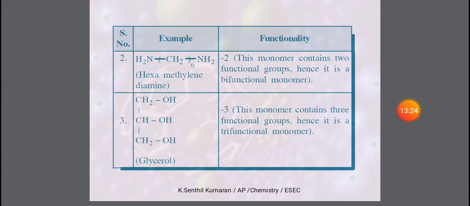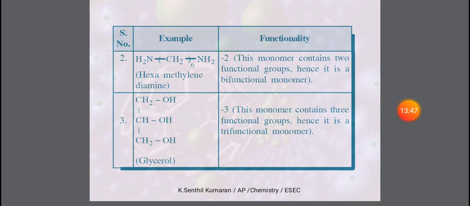Then a simple example, hexamethylene diamine. Hexa means 6, methylene means CH2, diamine. Both sides have the amine group NH2. So 2 amine groups are attached to the 6 methylene groups, which is why it is called hexamethylene diamine.